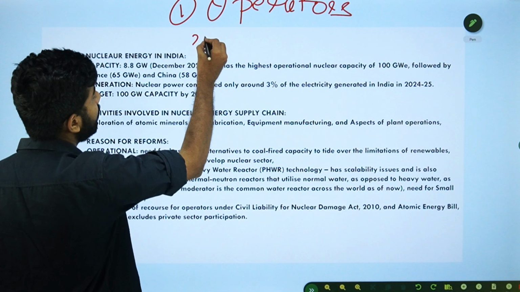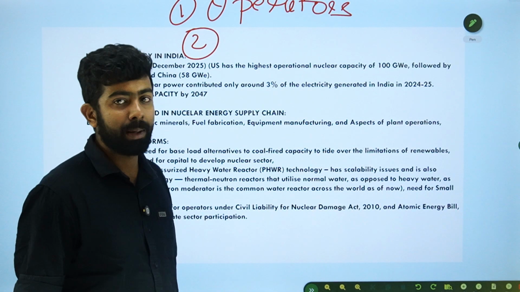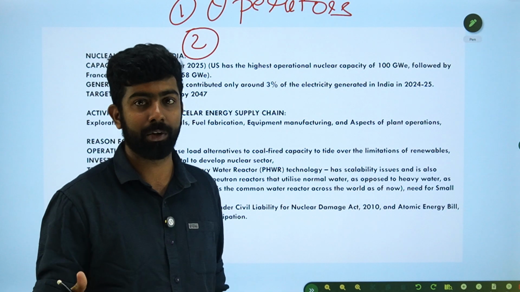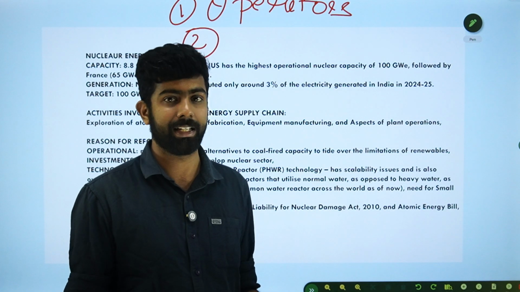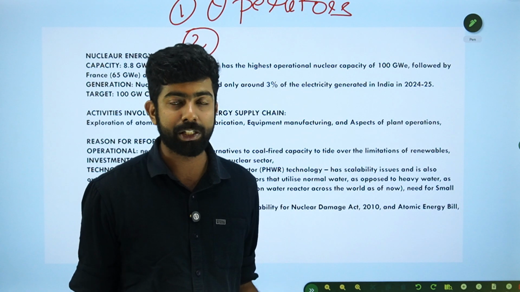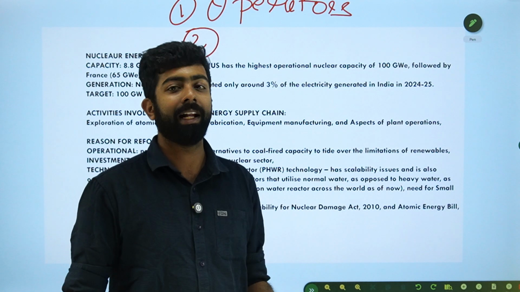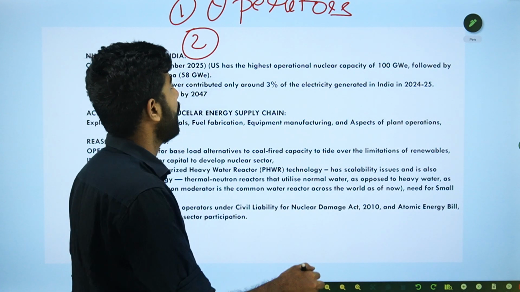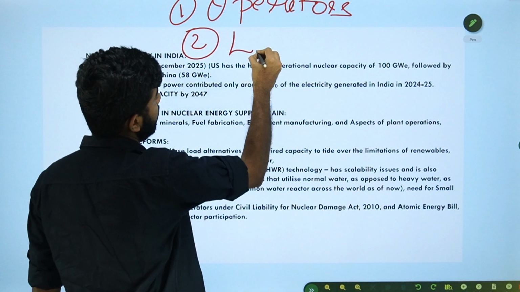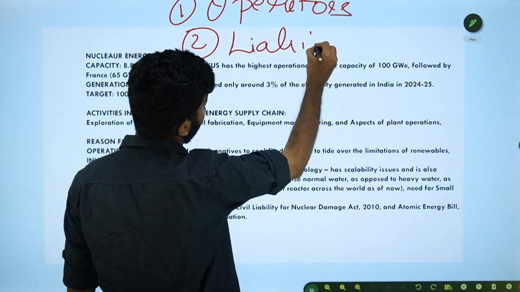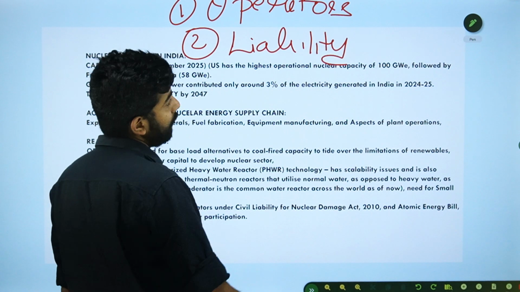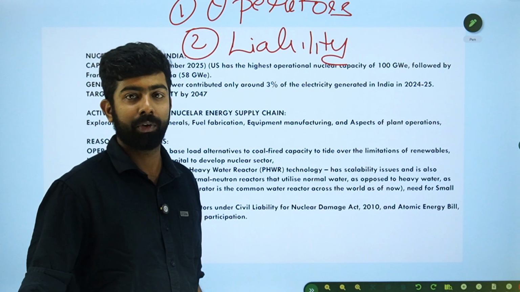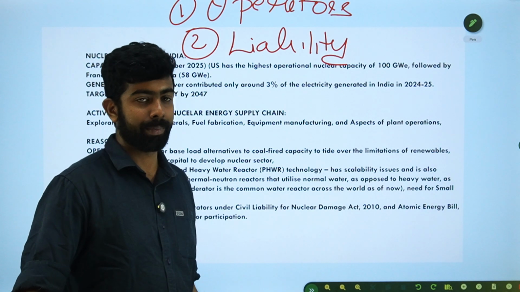The second point is regarding liability in case something happens. Nuclear energy escapes and causes damage. There is a no-fault liability. In legal terms, it's called strict liability. So liability is another thing you have to remember in the existing atomic energy regime.